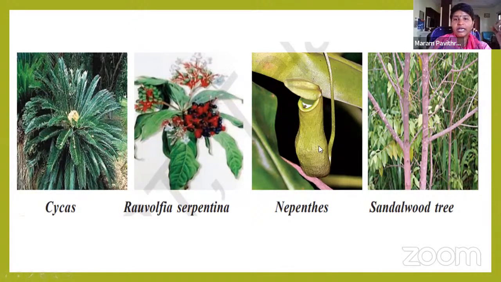If this jug has nectar, some chemicals which attract the insects. If the insects go inside this jug, immediately this lid will close. That insect remains in this jug. They absorb the material from the insect and they kill the insects. That nitrogen material is useful for the plant. Actually, plants prepare their own food. Insectivorous plants prepare their own food, but they kill the insects for nitrogen compounds.